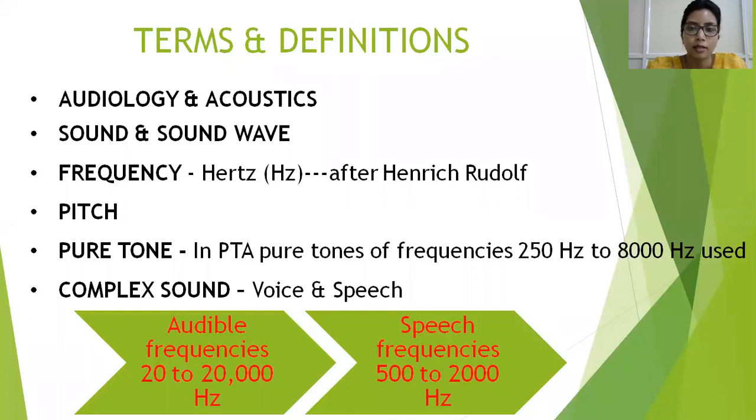So there are different types of frequencies, but the ear can perceive audible frequencies between the range of 20 to 20,000 Hertz. This is the audible range of frequency. Whereas the speech frequencies, that of the normal human speech, vary from 500 to 2000 Hertz.